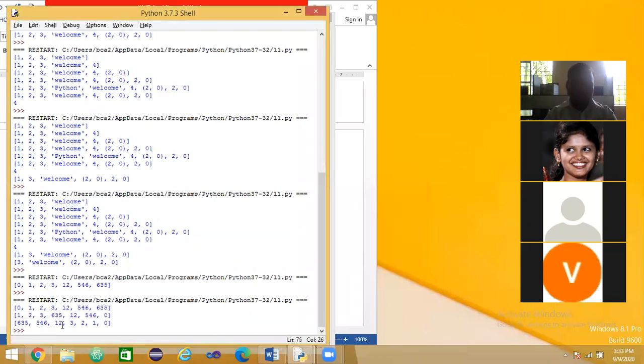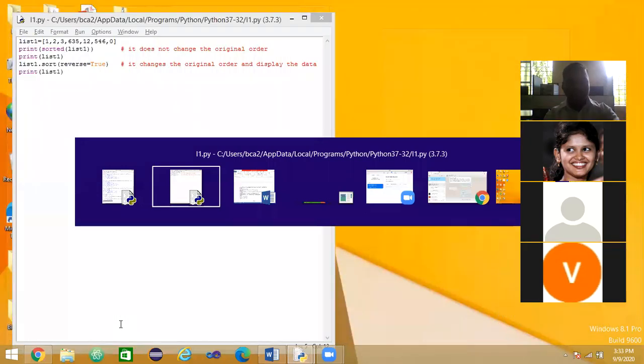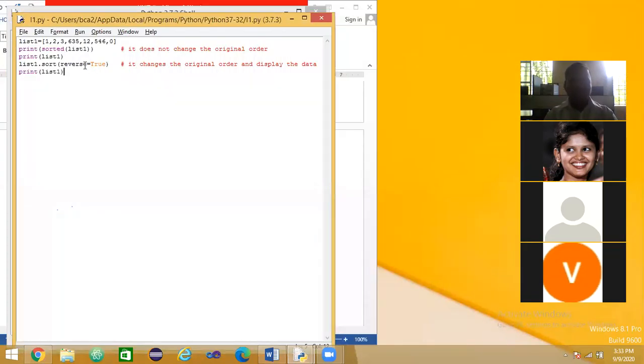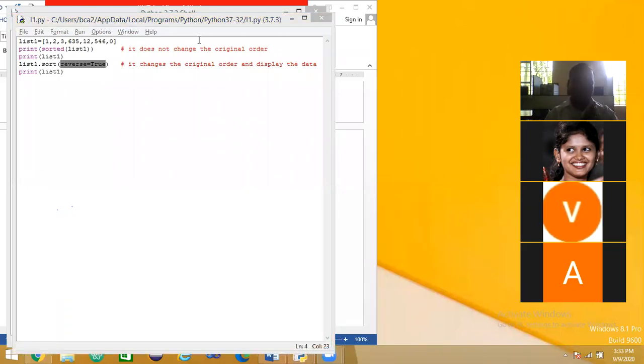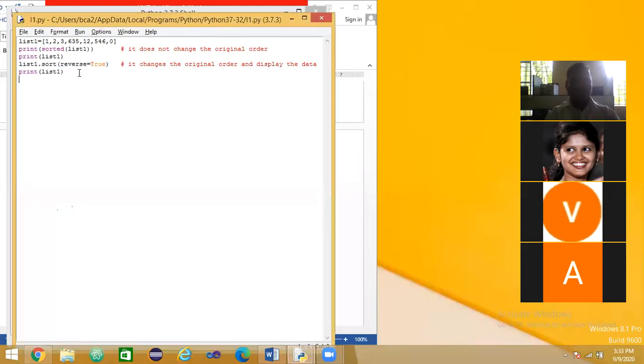If I use a sort function, it is sorting in reverse order, because I gave one condition, reverse equal to true. It means that the elements of the list are in descending order.